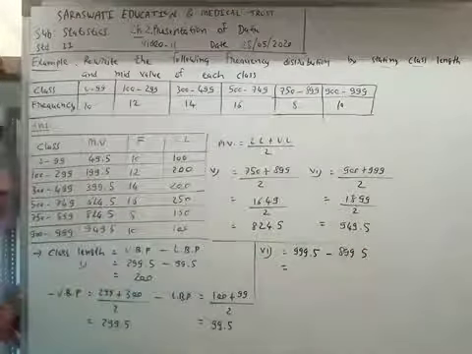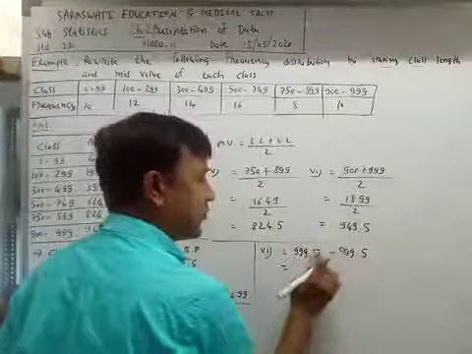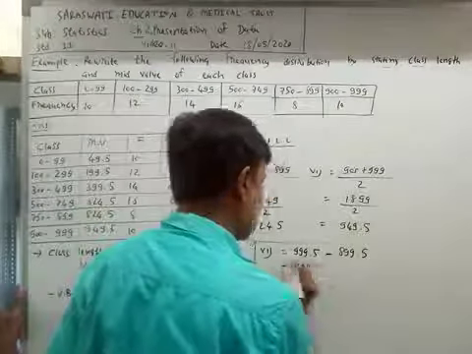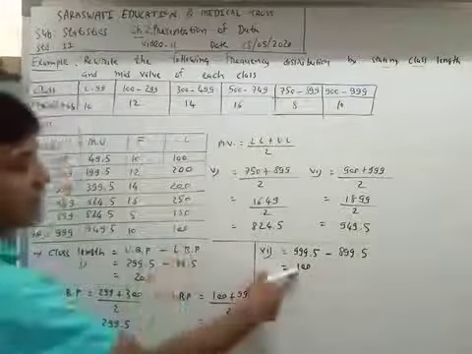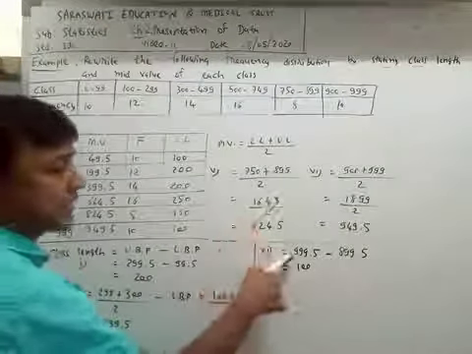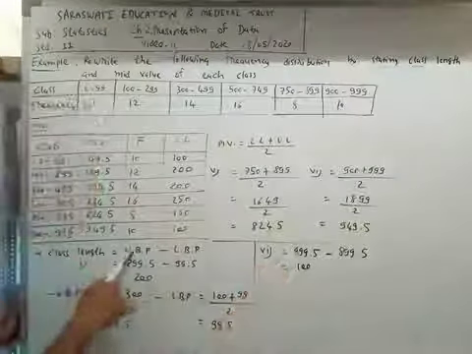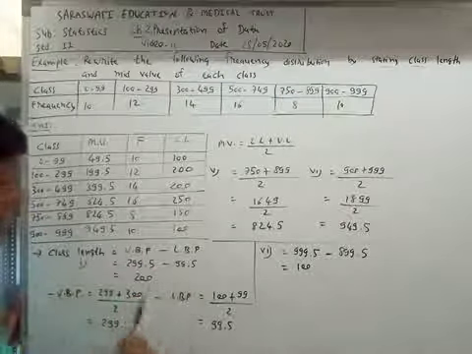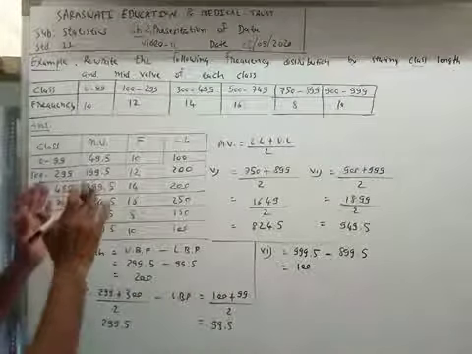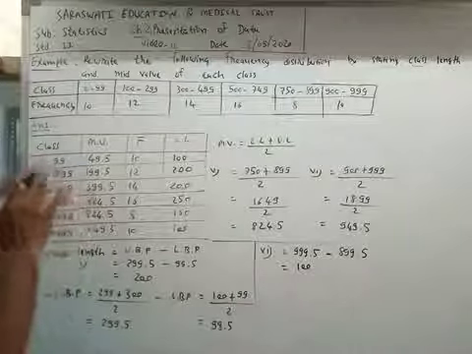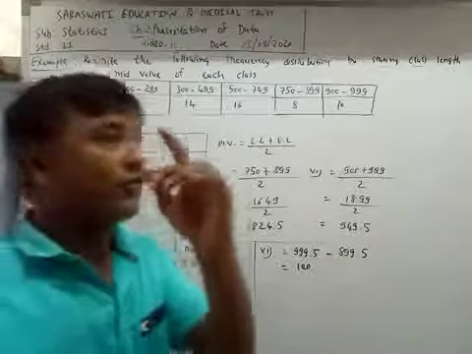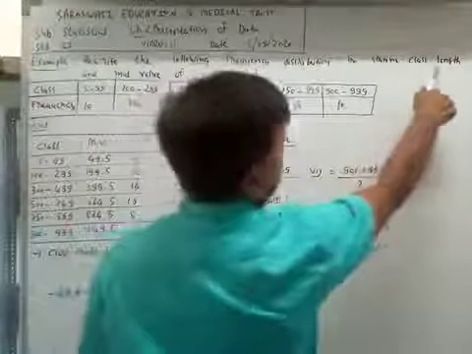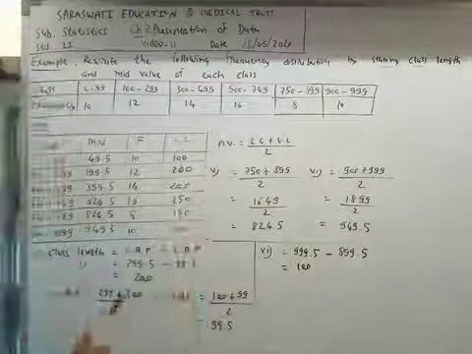So 999.5 minus 899.5, the answer is 100. So the answer is the same by putting the value in the formula. The sum is finished. We have found mid value and class length.